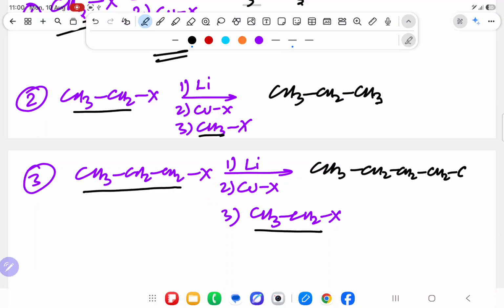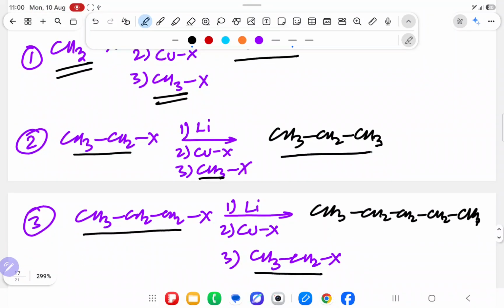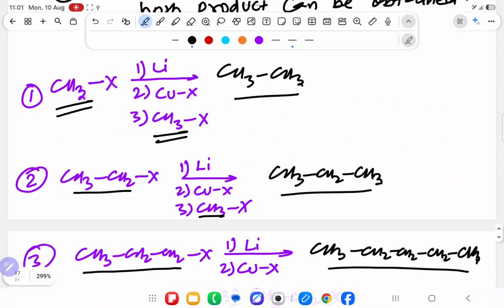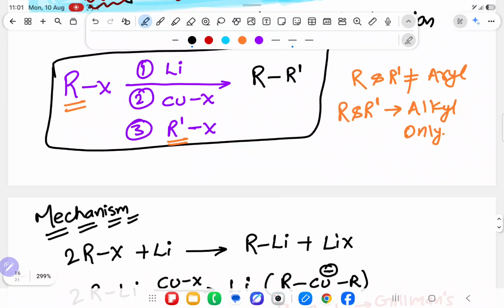After that CH2, CH3. Over here you are able to produce even number of carbon and odd number of carbon, 1, 2, 3, 4, 5, so even and odd both will form. Over here you can't take HX, because in the reaction I have written RX. You have to take RX, and here also you have to take RX.